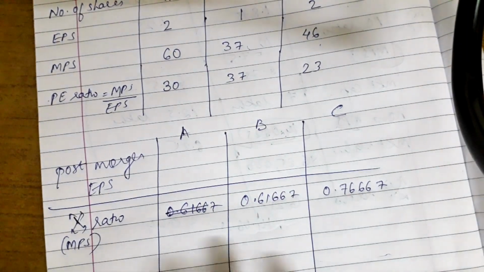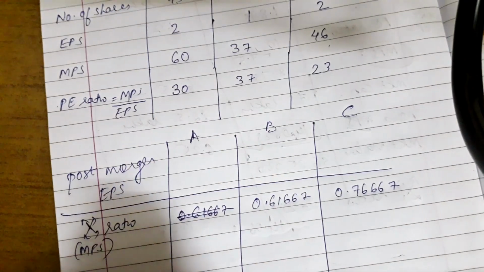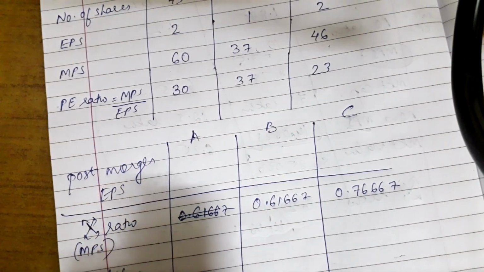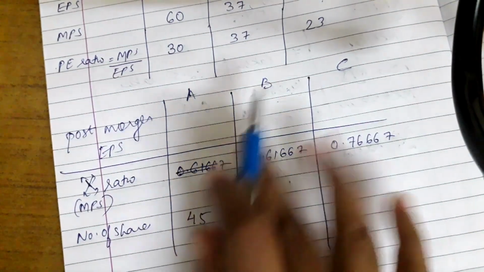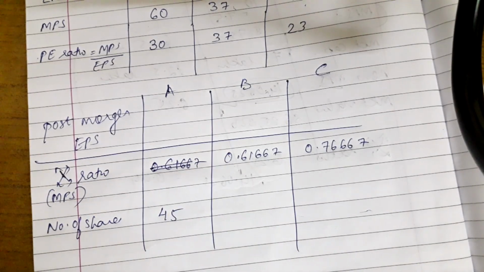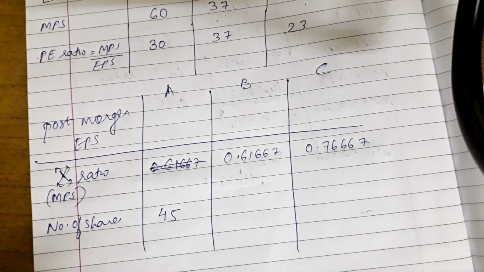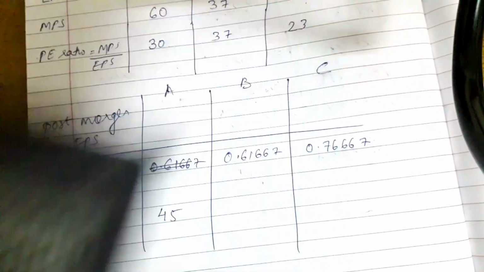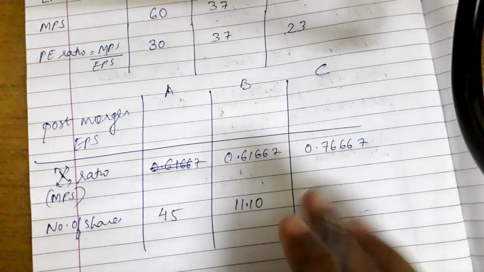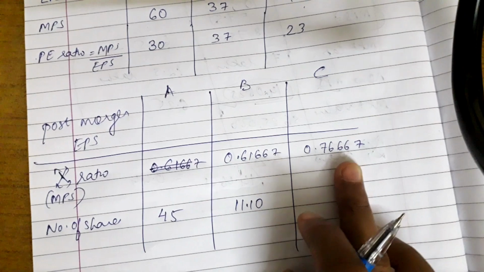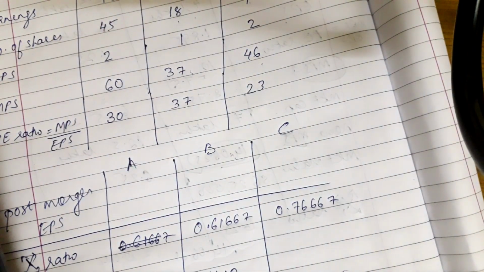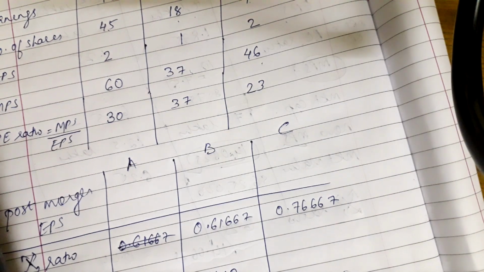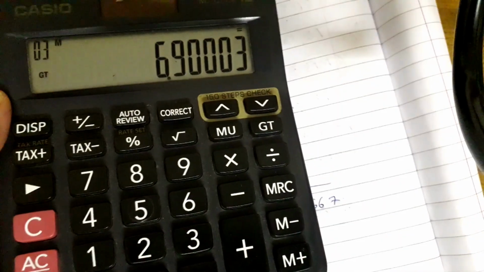So the exchange ratio I have taken. Now the number of shares post merger. This 45 is going to remain the same, while this 18 will be multiplied with this one, which will give us 11.10, and this 0.7667 will be multiplied with the number of shares, that is 6.90.